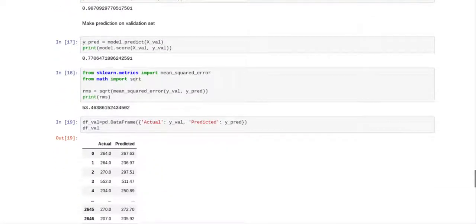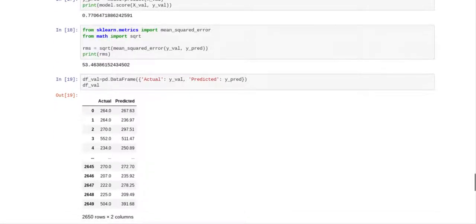Now we created a variable called ypred equals model predict xval. Xval is your validation set. Print model score xval yval, and we've got an accuracy of 77.06%, which is about a 3% increase over the last one, the random forest.